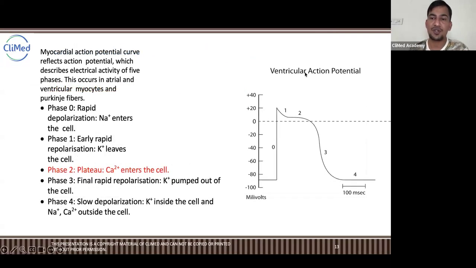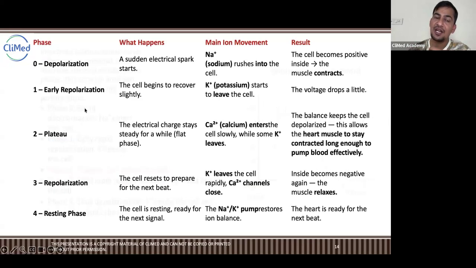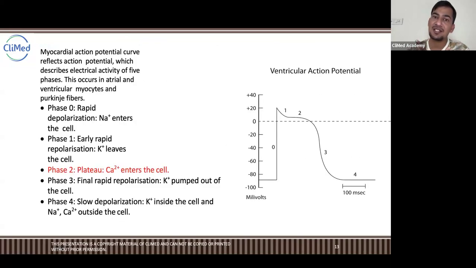So here is the ventricular action potential, or we can say how the myocardial action potential curve works, right? When it is the heart, all four chambers will be involved in this, either atrium or ventricles, right? The entire process happens through the atrial or ventricular myocytes. Myocytes means the cells, the muscular cells of the heart wall or the septums, right?